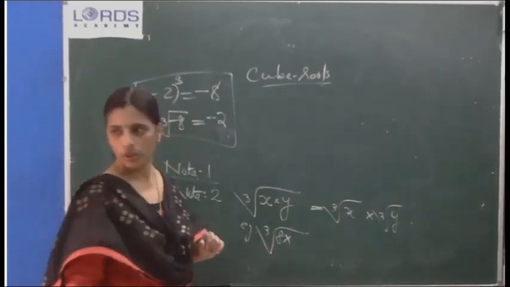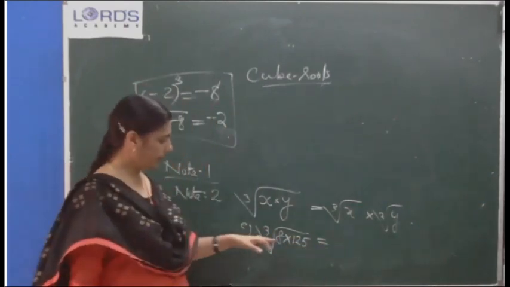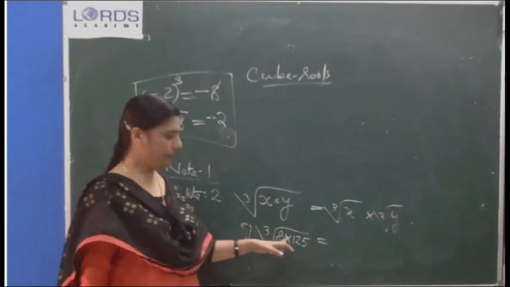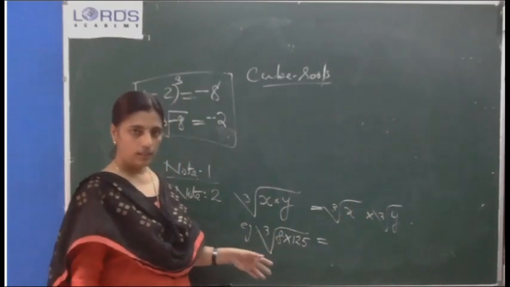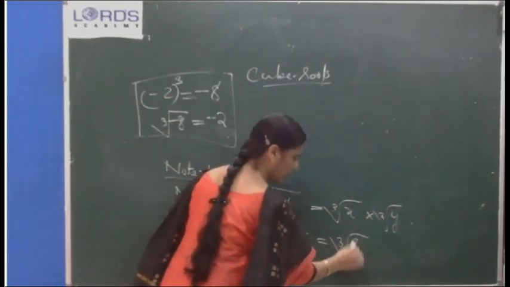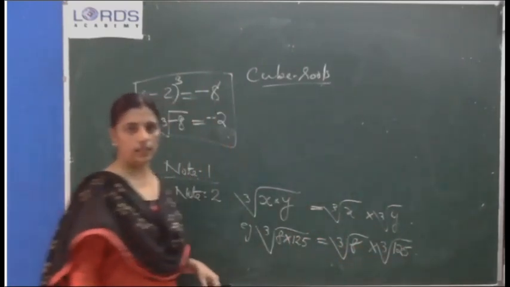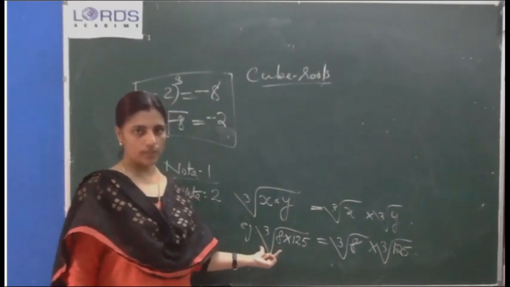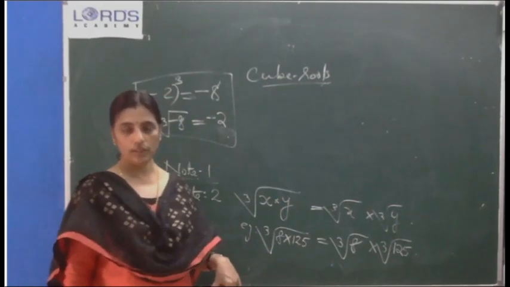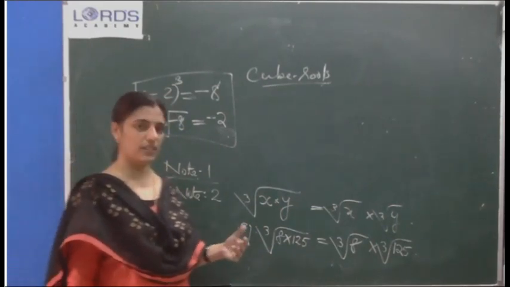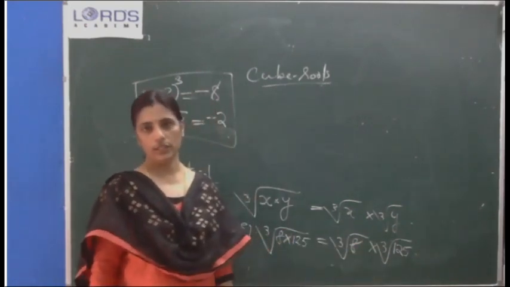Example: cube root of 8 into 125. If you multiply 8 into 125, you will get a big number. Instead, you split it up like this: cube root of 8 into cube root of 125. Otherwise, here no problem, you will get 1000, so cube root of 1000 the answer is 10. If there is some other number and it is difficult to find the cube root, you can split up like this: cube root of 8 into cube root of 125.